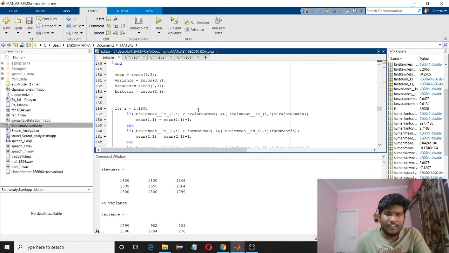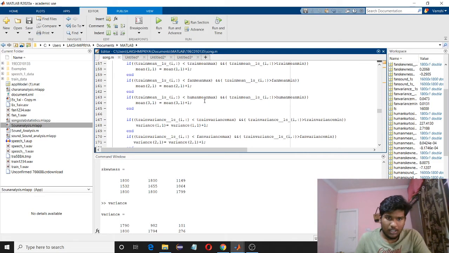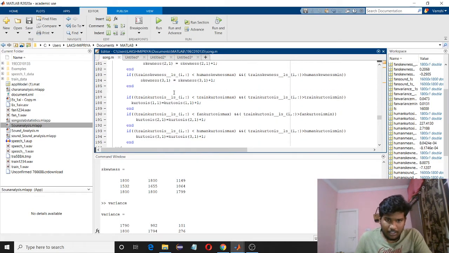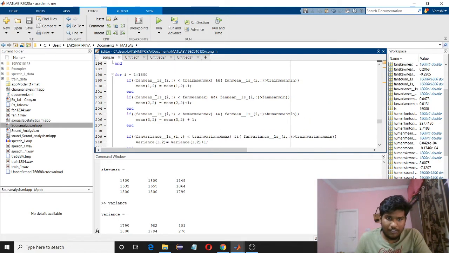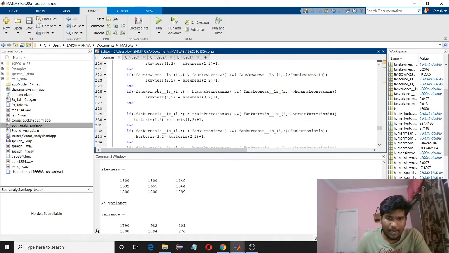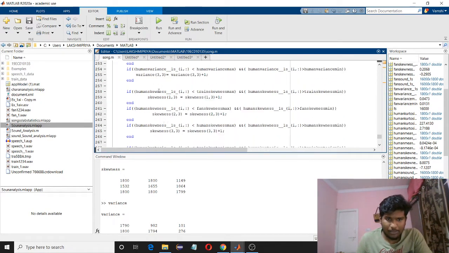Now we'll verify whether the second 30 minutes data is lying between the maximum and minimum for each sound signal of first 30 minutes data. So here I'm checking whether the second 30 minutes data for train sound, the statistical parameter being mean, is lying between the maximum and minimum of first 30 minutes data of train sound with statistical parameter mean. So like that I've done for train sound for all 4 statistical parameters. Now I've done for fan sound with all 4 statistical parameters, and for human speech I've done all 4 statistical parameters.